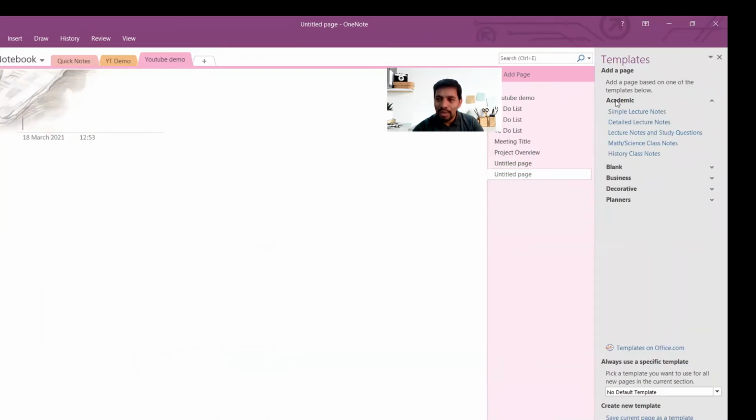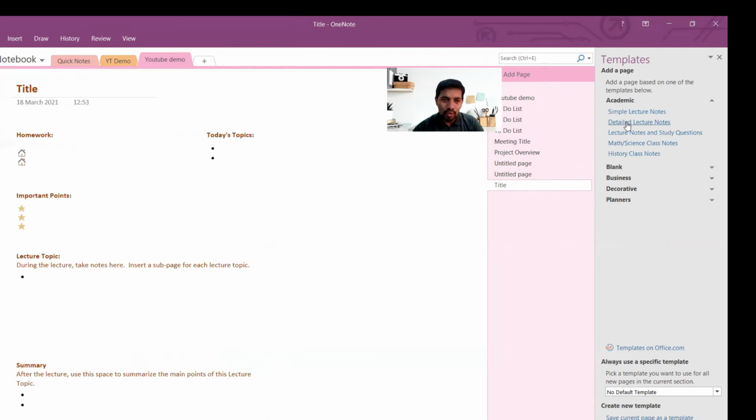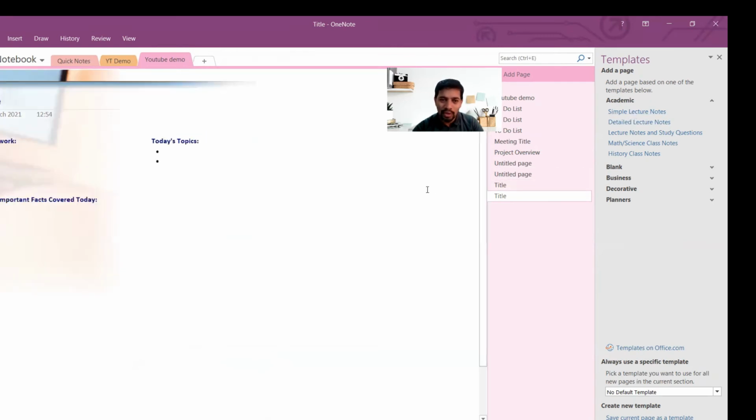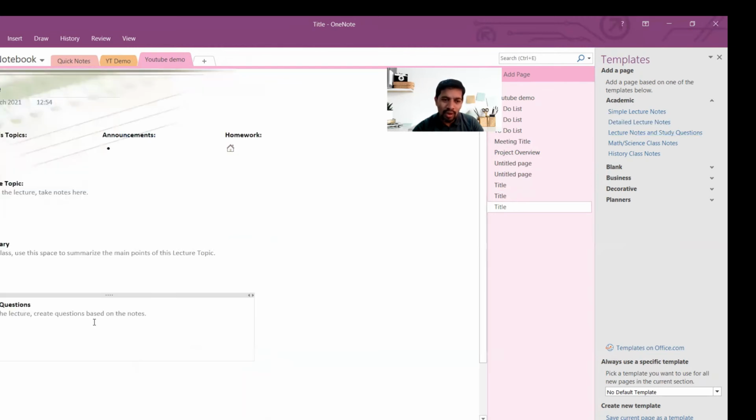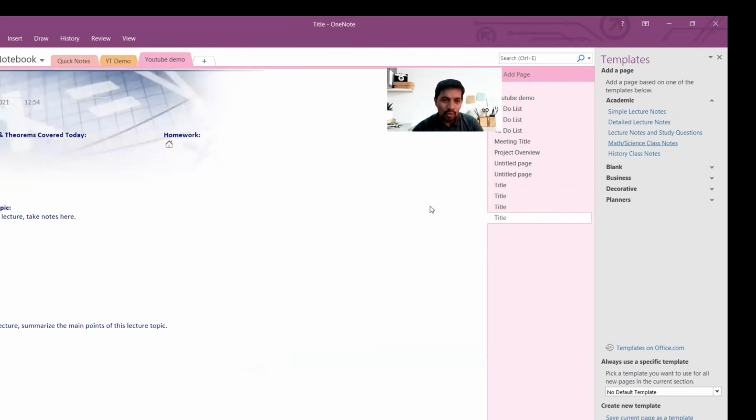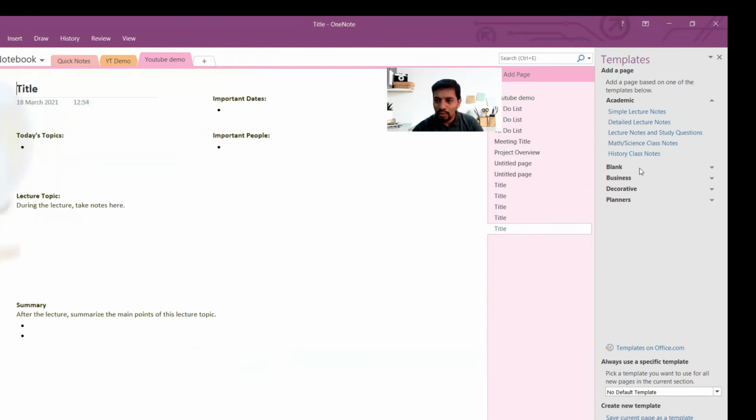For example, academic detailed lecture notes, if you wanted to have, so you can have in notes, important pointers, lecture topics, summary, and all that. This is very useful for the students, right? And simple lecture notes, if you want to do simple, you can do it. Or if you wanted to use study questions, if you have any questions during that you wanted to ask, you can just do this also as well. Very wonderful, really wonderful. If you want math and science notes, you can do that also as well, right? And history class notes, if you want to do, you can do that.